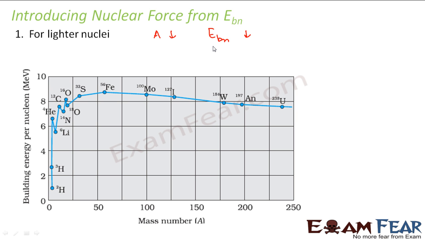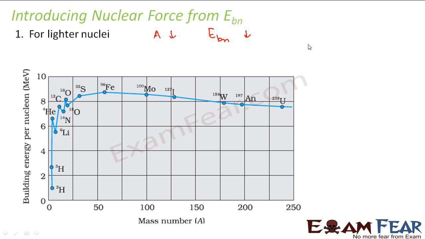So what happens when the binding energy is less? I told you some time back that if your binding energy per nucleon is less, that means a lesser amount of energy is required to separate the nucleons. That means the nucleons are not very tightly bound inside the nucleus. That in turn means that the nucleus is less stable. So we can say that such lighter nuclei are relatively unstable.